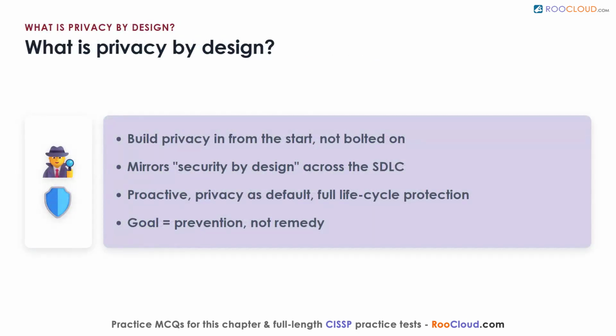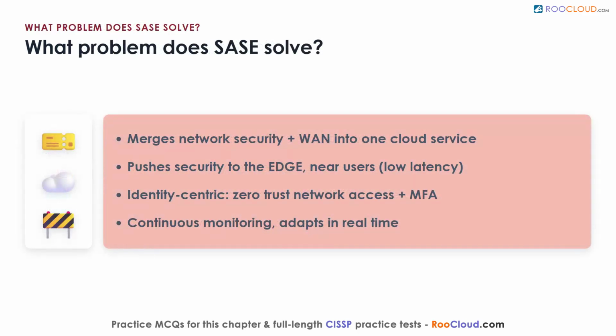What is privacy by design? It is the practice of building privacy protections into a product from the very start, rather than tacking them on at the end. It mirrors security by design, treating privacy as a core part of the architecture across the whole software development lifecycle. Its foundational principles push you to be proactive, not reactive, to make privacy the default setting, and to protect data across its entire lifecycle with real transparency and respect for the user. The whole point is prevention. Stop the privacy violation before it can happen. Think of designing a house with curtains already fitted on every window, instead of scrambling for cover after the neighbors complain.